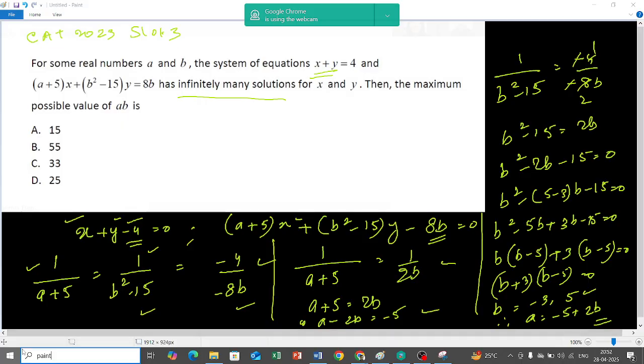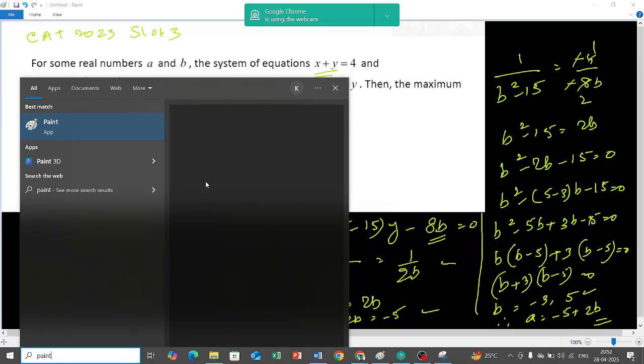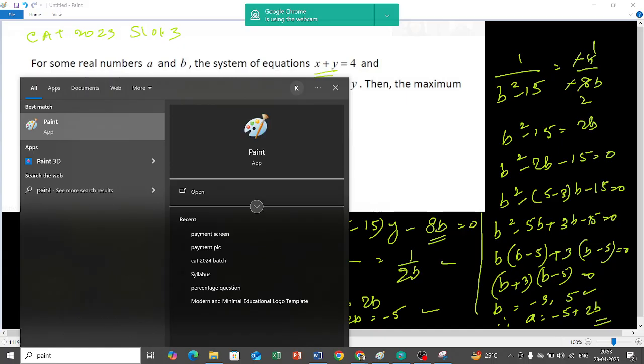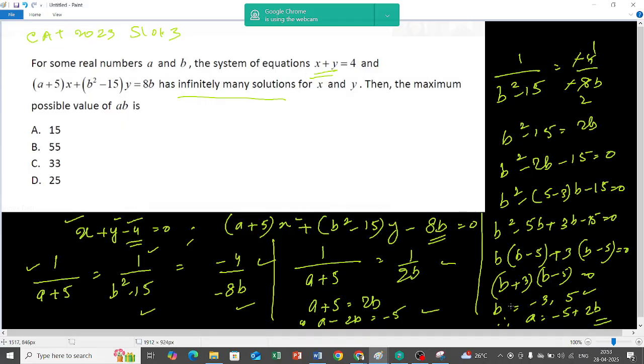So just put the two values of b and get the two values of a. So we have got b as -3 and 5.